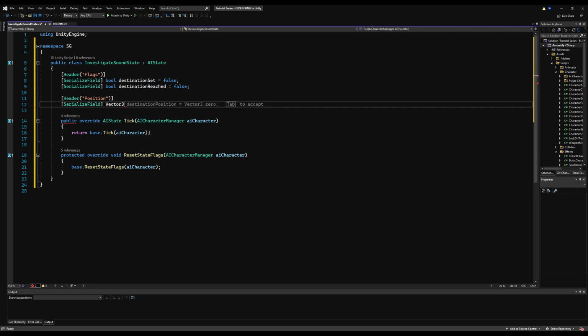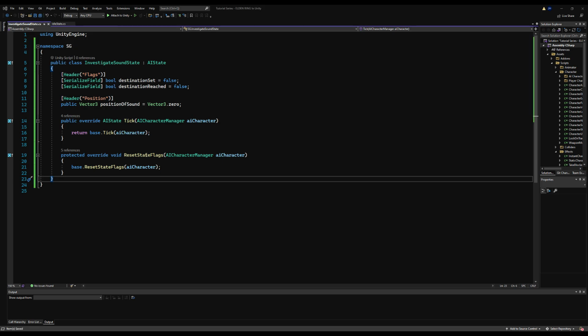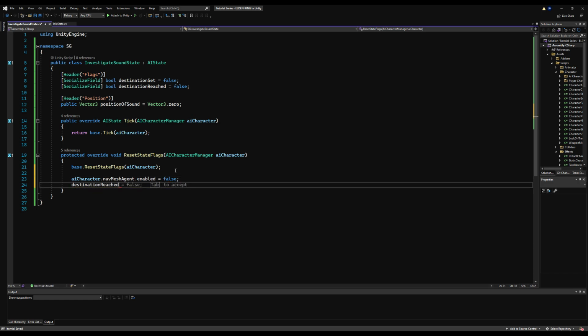We're going to make a Vector3 here, and this is going to be the position of the sound, basically the source of wherever the sound is. So we're going to be walking towards it. And I'm going to make this public actually because we do need to set this later on from the AI character combat manager. So under reset state flags here, I'm just going to set the nav mesh agent to false whenever we leave, and also destination reached and destination set equal to false.